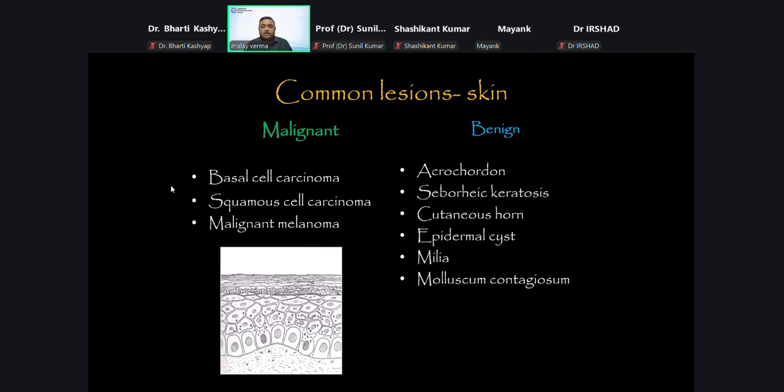So what are the common lesions affecting the eyelid? There are some lesions which arise from the skin. The malignant ones are basal cell carcinoma arising from this layer, squamous cell carcinomas arising from this layer, and malignant melanoma. Whereas the benign lesions, there are a lot of them: acrocordon, which is also called squamous papilloma, seborrheic keratosis, as I had shown before, cutaneous horn, various kinds of cysts, and molluscum contagiosum.